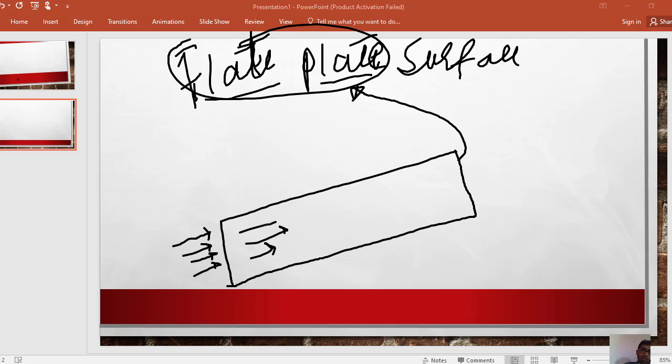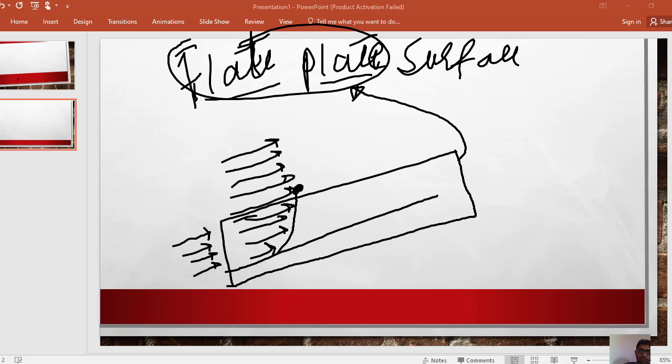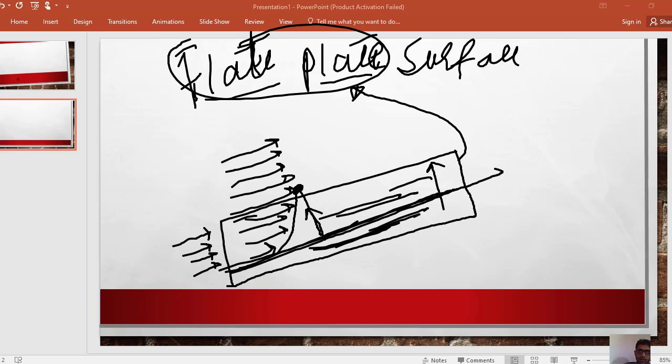Above it the velocity is higher, and further up it increases further, until the velocity becomes the same.